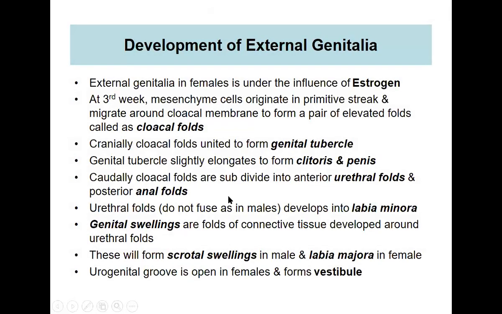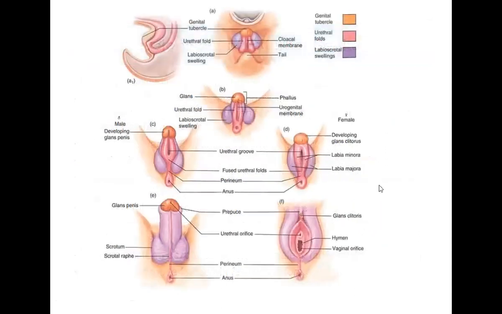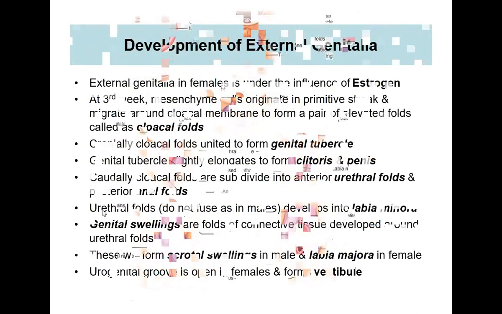The urethral folds within the cloacal folds will remain separated, and they form the labia minora. As you can see here, these two labial folds will form the labia minora. But in the male, they will totally fuse.